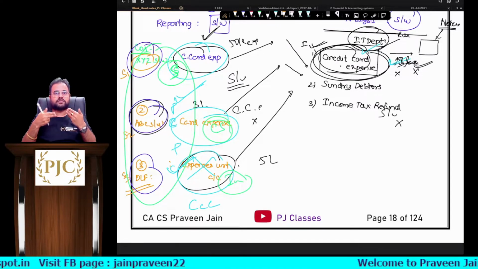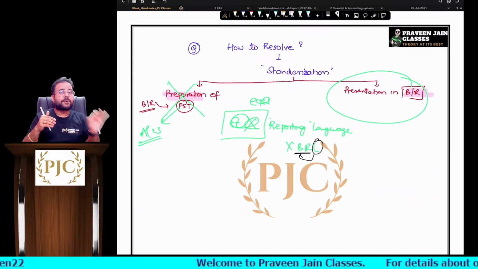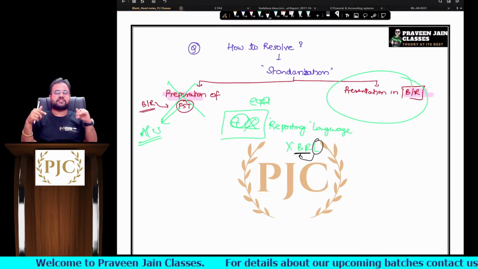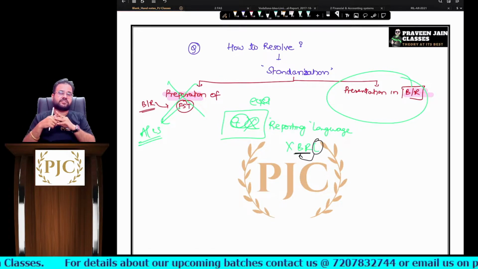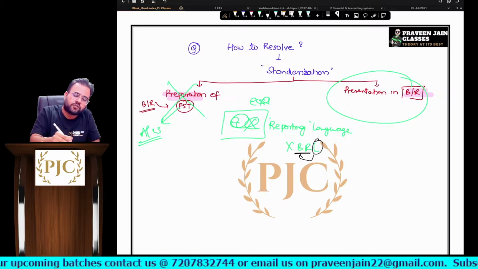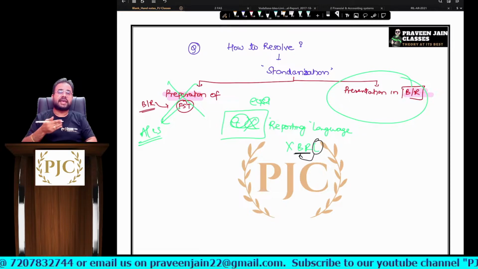And this standardization is required not in terms of preparation of the financial statements or reports, but with respect to presentation. So the problem was presentation, and we have sorted it out with a standardized business reporting language, which we named XBRL.